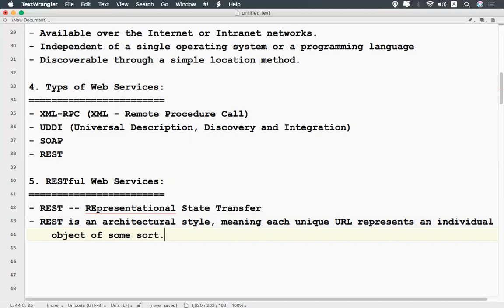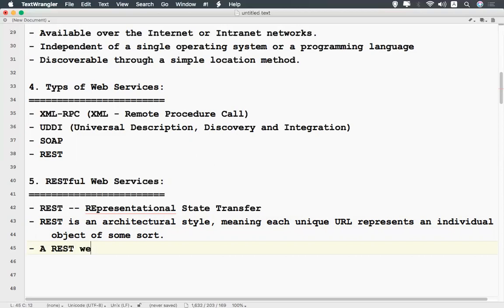Means in REST we will use some URLs to access the services. We will see that in detail in the upcoming videos, but as theory, you can remember that we'll have some unique URLs, and those URLs represent individual objects.